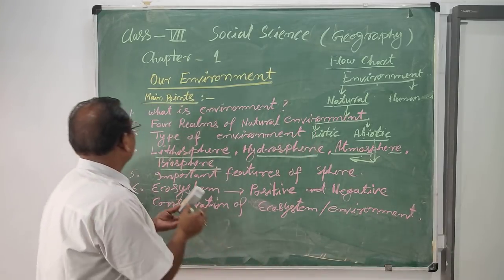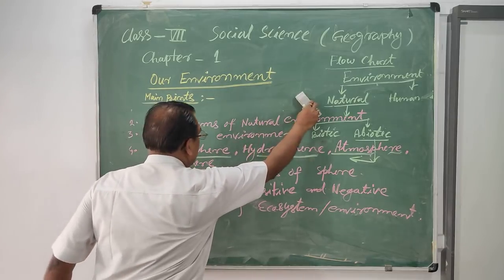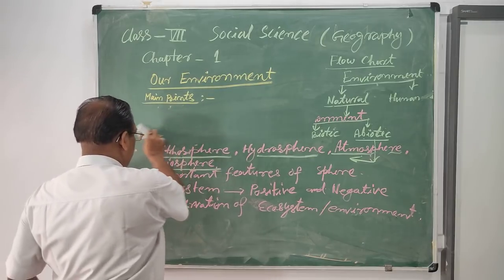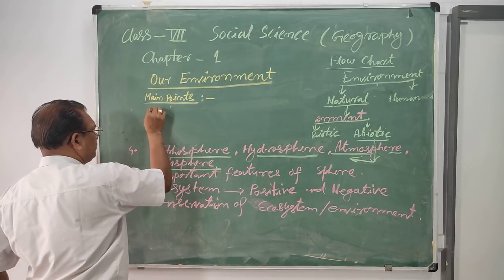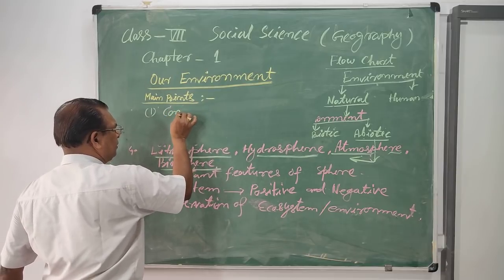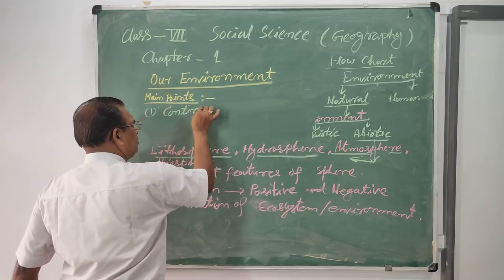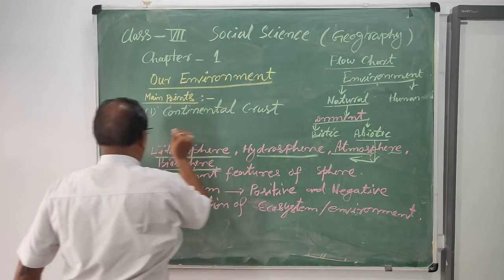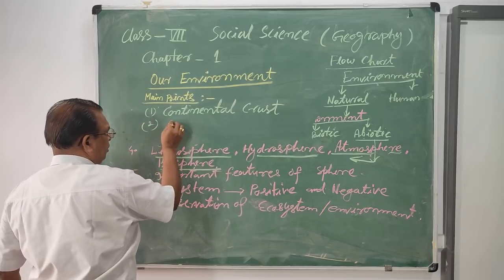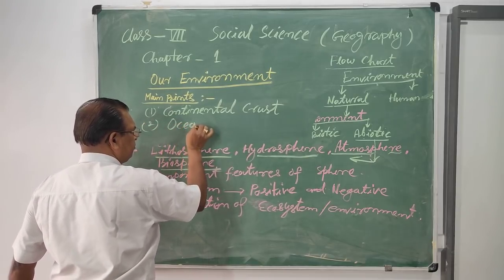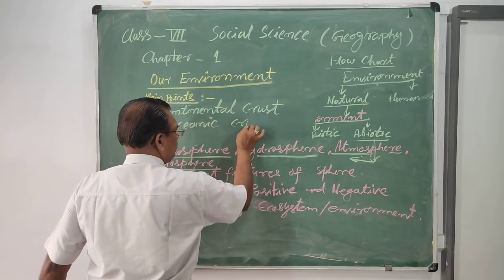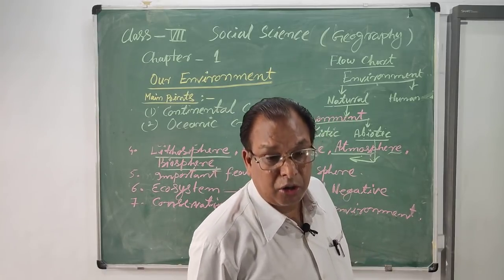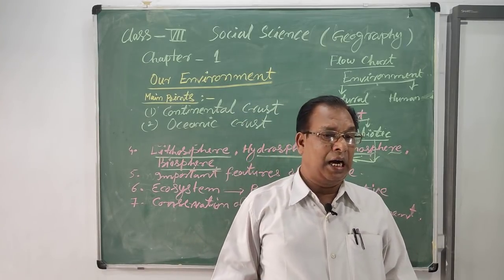First is the continental crust, and another is the oceanic crust. Continental crust means all the continents on the earth.